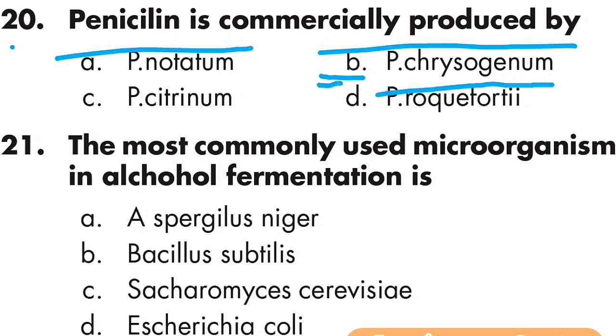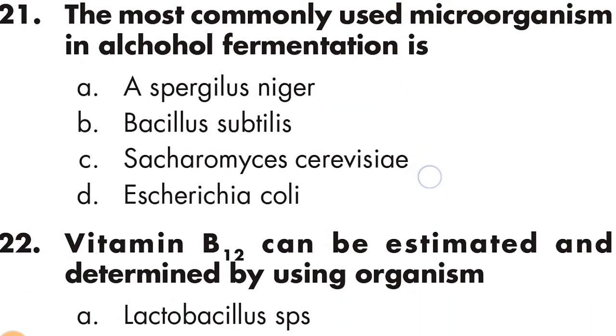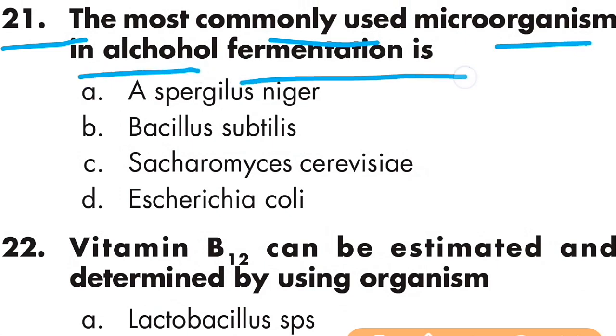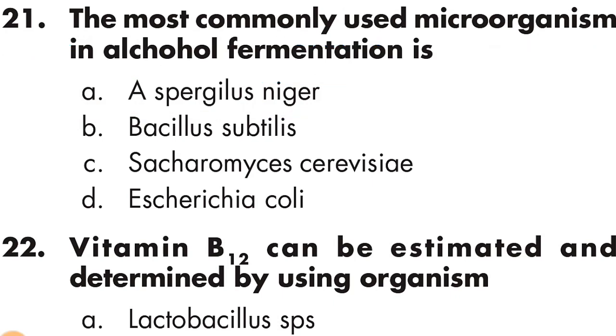Option B is right, P. chrysogenum. Question number 21: the most commonly used microorganism in alcohol fermentation is Aspergillus niger. Option A is right.